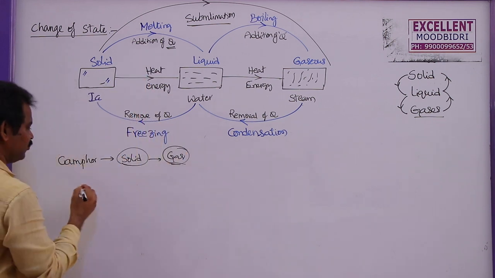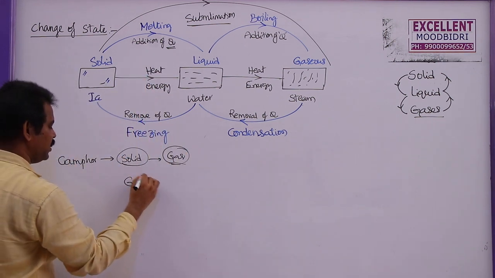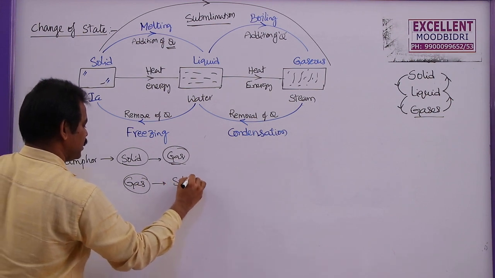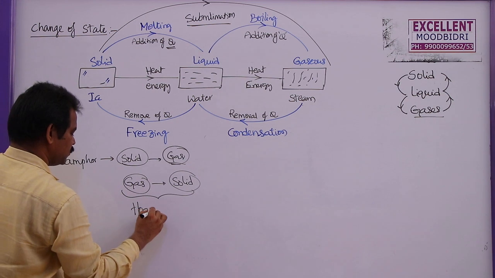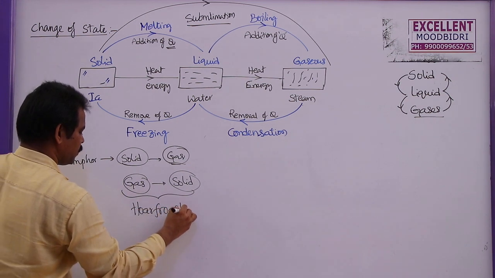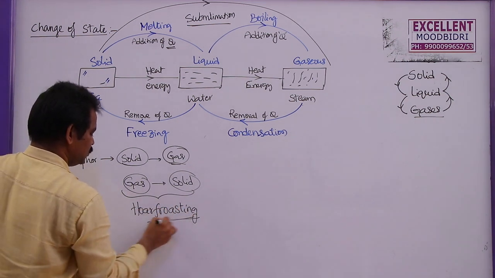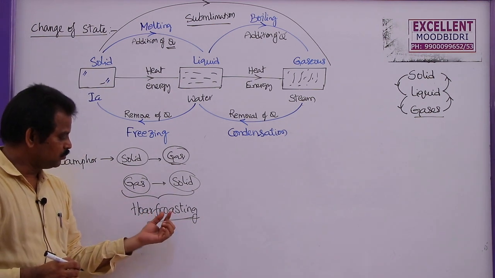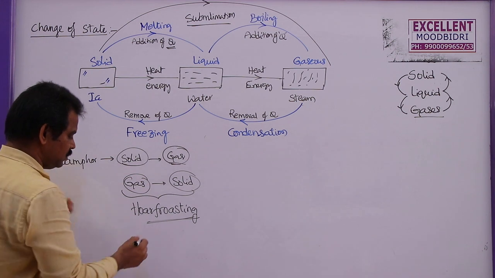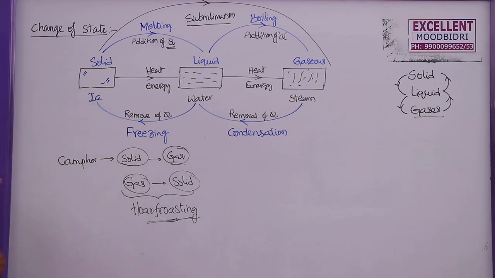And the conversion of gaseous state into solid state directly is called deposition. This you can see in the form of frost on the leaves during winter.